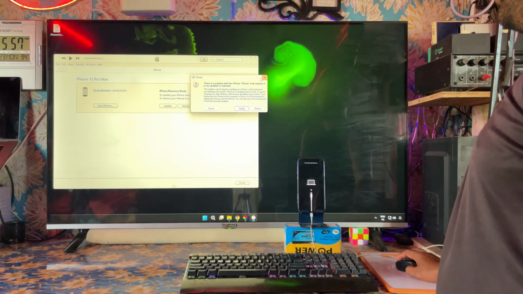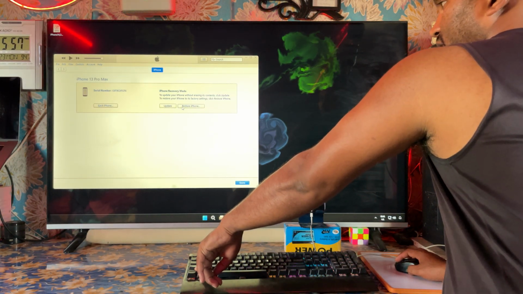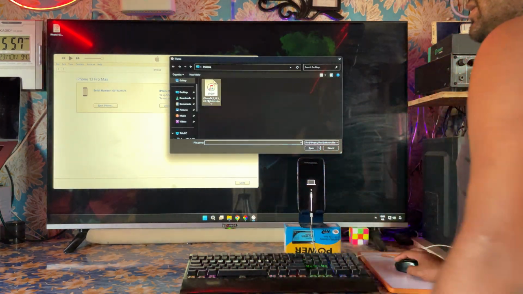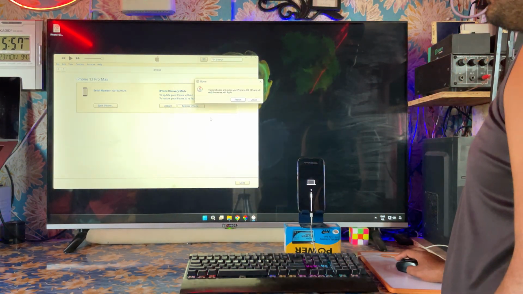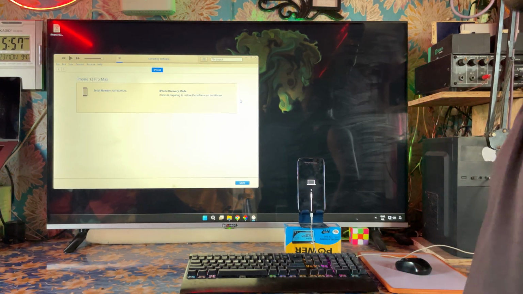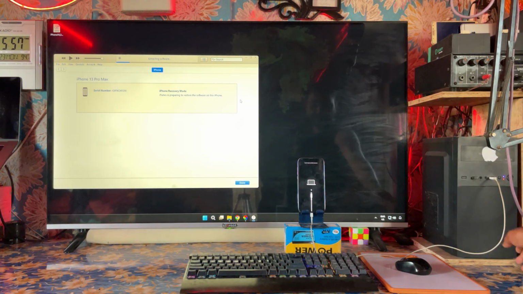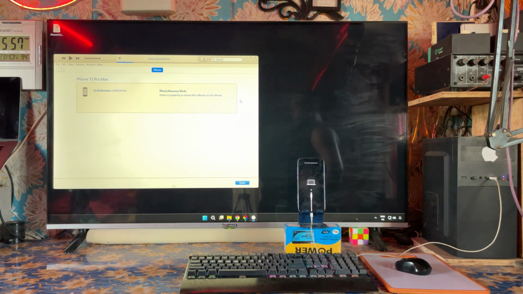Now what we will do, just click, hold the shift key of your computer, click on restore, select this, and we will go for erase everything. So now it has started to extract everything, and further we will see here. This data cable is in front of you, but it will take a little bit more time, guys.